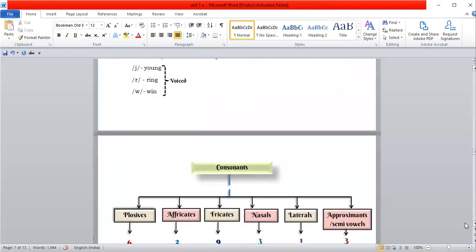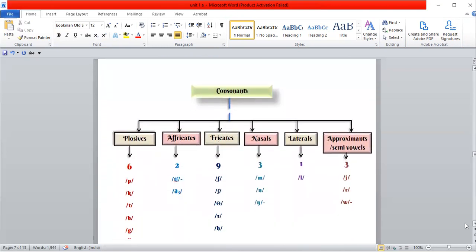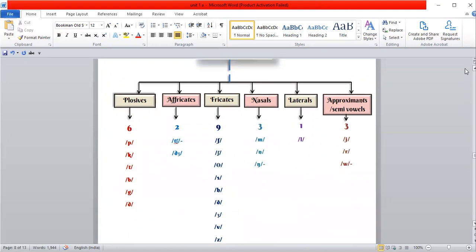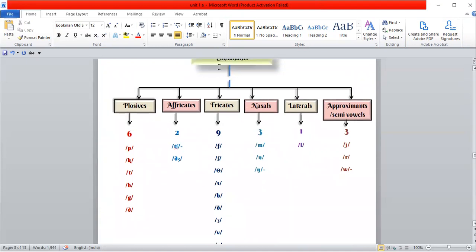So let us see a brief classification of consonants in the form of a chart. The consonants are categorized into 6 types based on the production of the sound. Plosives are 6 in number, affricates 2, fricatives 9, nasals 3, laterals 1, approximants or semivowels 3. These are the examples of these 24 sounds.